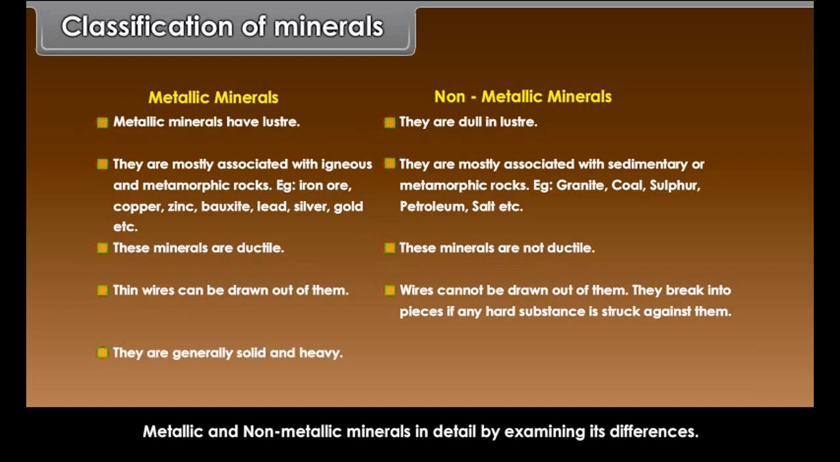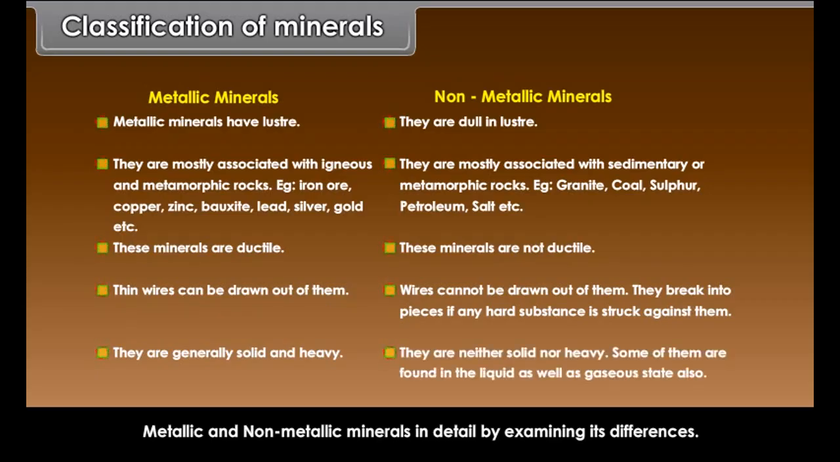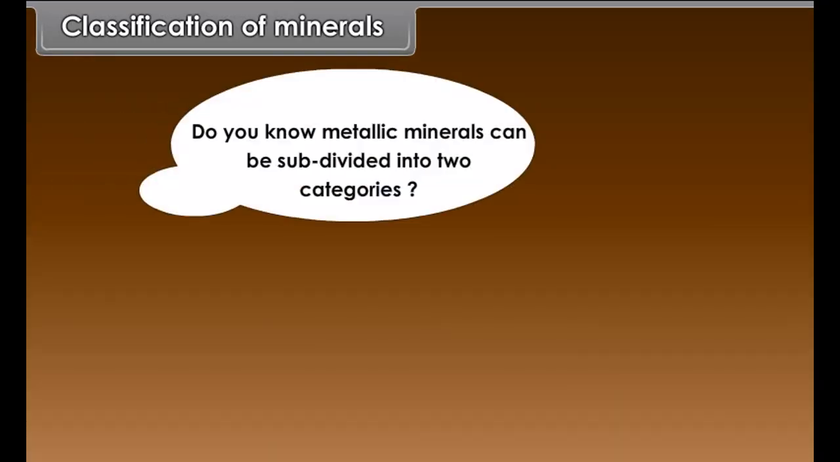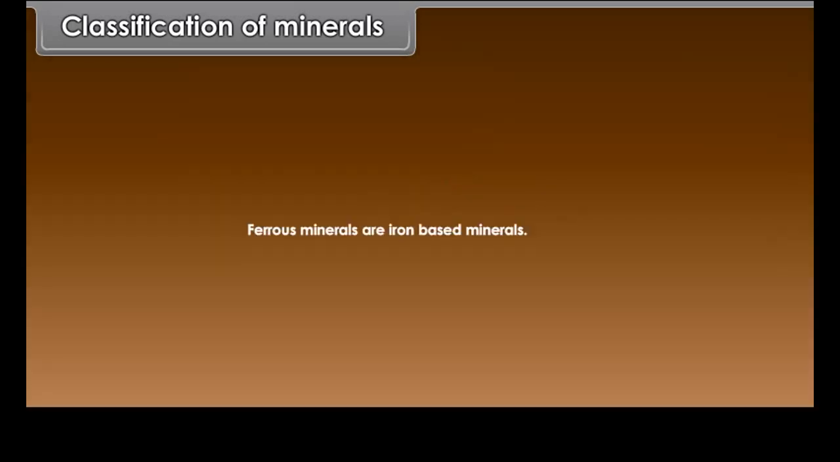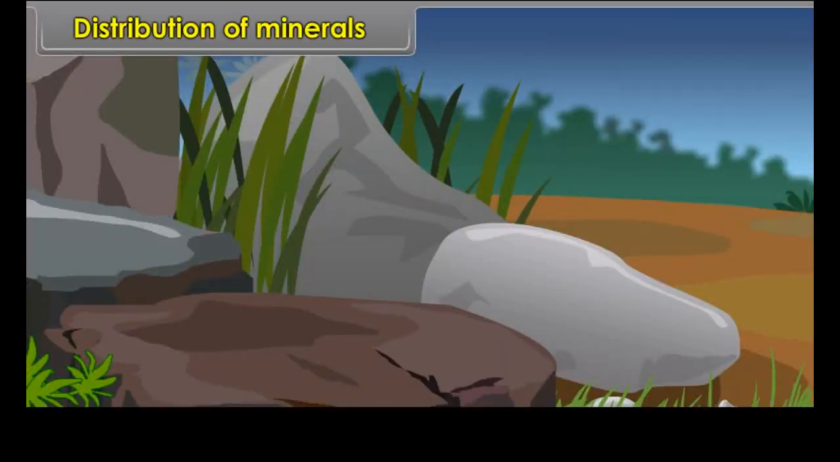Metallic minerals are generally solid and heavy. Non-metallic minerals are neither solid nor heavy. Some of them are found in the liquid as well as gaseous state also. Do you know metallic minerals can be subdivided into two categories: ferrous and non-ferrous minerals. Ferrous minerals are iron-based minerals. For example, iron.